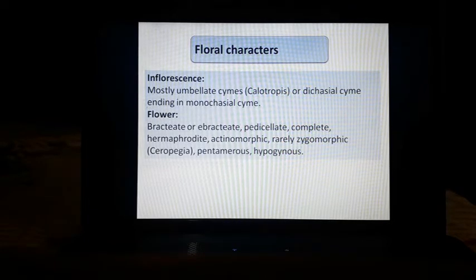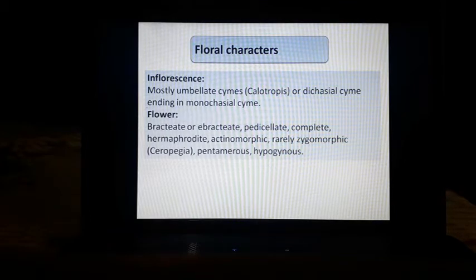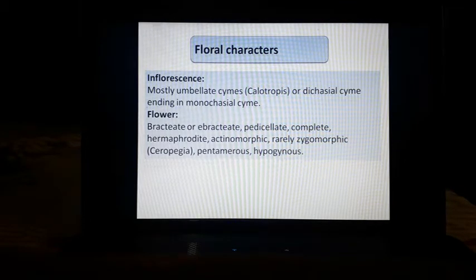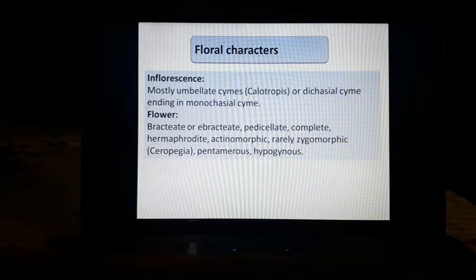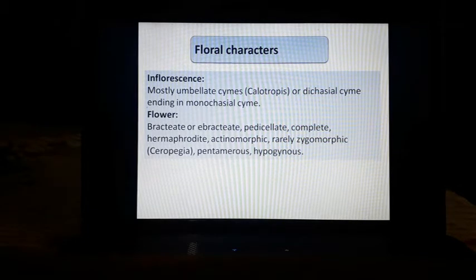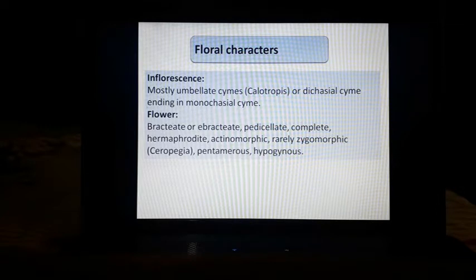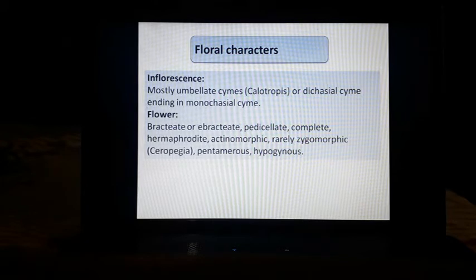Pedicellate means the flower has a stalk. Complete means the flower has all the essential parts, including the gynoecium and androecium. Hermaphrodite means the flower is perfect, including the male and female parts. Actinomorphic means that if we cut the flower at any angle, it is divided into equal halves. Rarely the flower is zygomorphic, as in the case of Ceropegia. Generally, the flower is